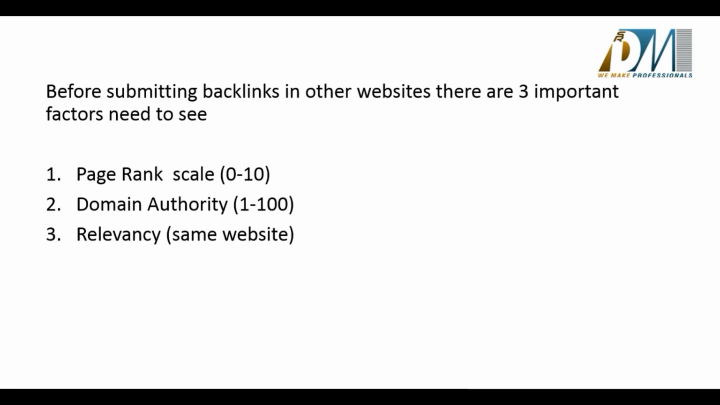Now before submitting any backlinks to your website, we need to check these three important factors: the page rank, domain authority and the relevancy. The page rank scale is from 0 to 10 and the domain authority scale is from 1 to 100, and relevancy is nothing but the same kind of website. Now as I've said, we need to remember these three important points. The page rank should be more than 3 to submit our information in other websites, and the domain authority should be more than 40.